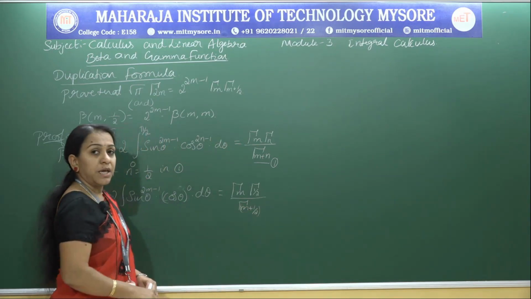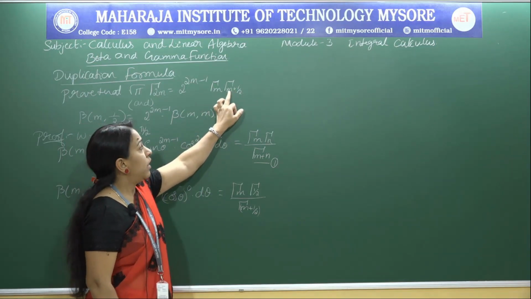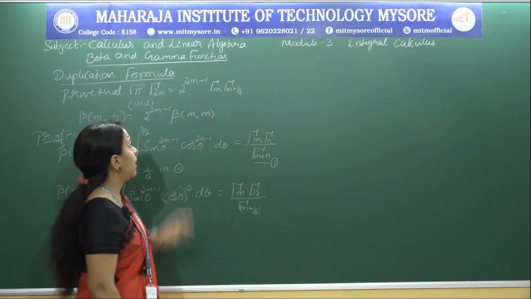So if I replace n by 1 by 2, then I get gamma m plus 1 by 2 in the denominator, right.